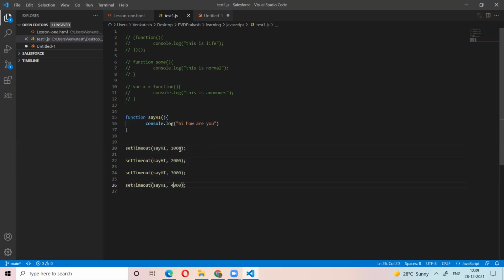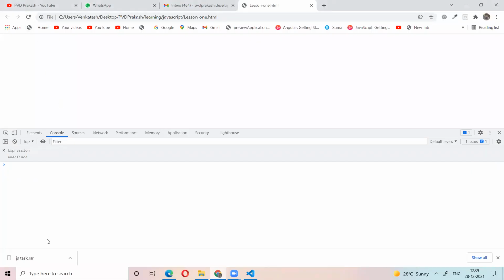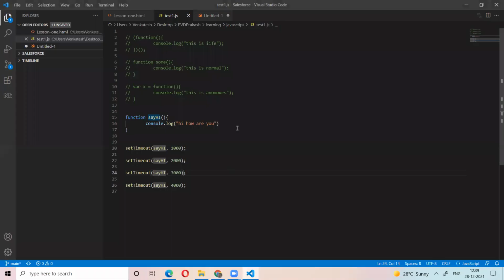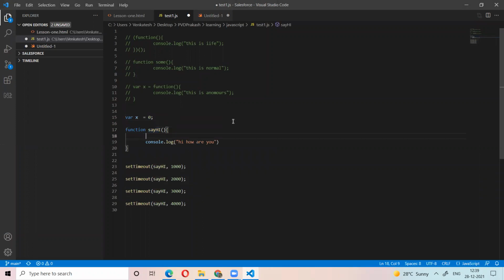So first, after 1 second, this function will execute. After 2 seconds, again this function will execute. After 3 seconds, again this function will execute. Let's see how it will run. First 1 second, 2 seconds, 3 seconds, 4 seconds. You got 4 times this function call. If you want something different, for example, where x is equal to g, every time x will win.